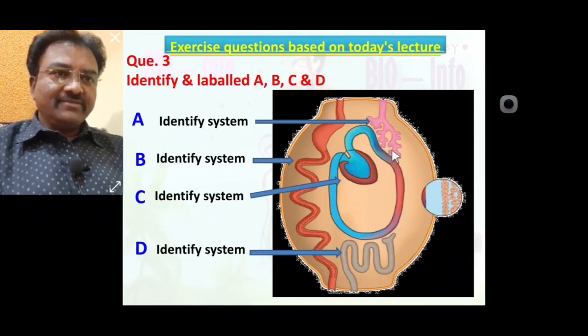This system is known as respiratory system. B, identify system. Yes, this system is known as digestive system. C, identify the system. Yes, this system is known as circulatory system. D, identify the system. Yes, this system is known as excretory system.